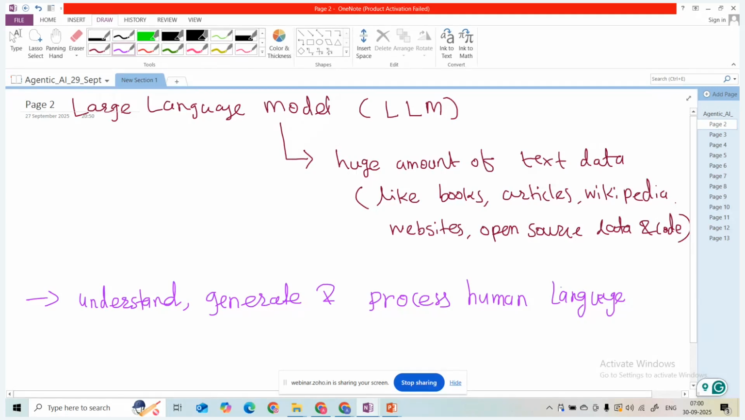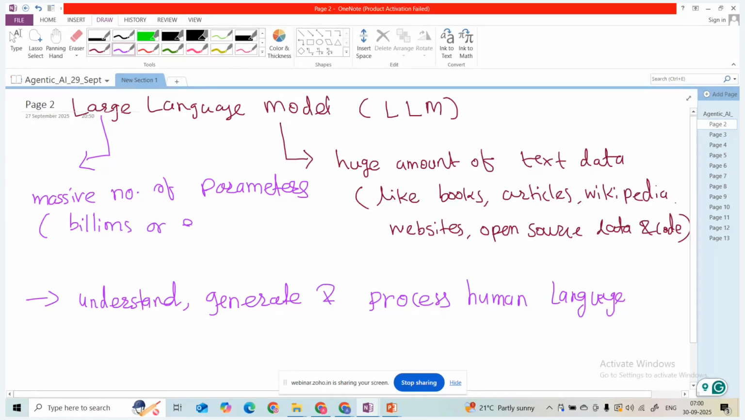Why is it called large? Large is nothing but the massive number of parameters. Those parameters are billions or even trillions of parameters.